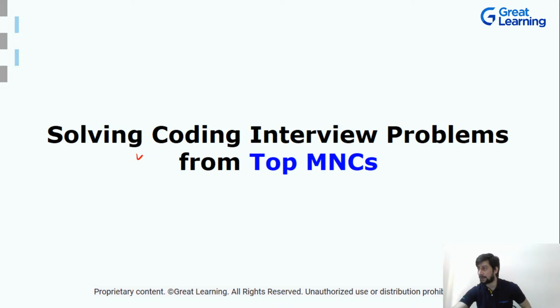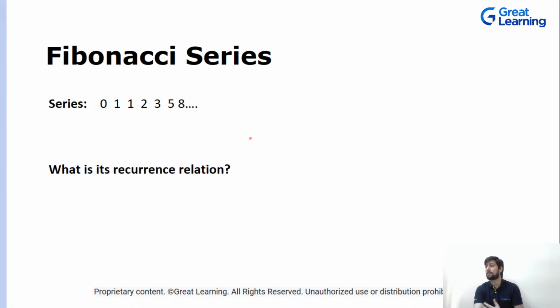Cool. So now let's start with our first problem. We'll start with a simple problem and see how companies ask questions around this domain. We all know about this series, that is the Fibonacci series, right? You have 0, 1, and then we have 1, 2, 3, 5, 8, and so on. Now can anyone tell me what is the recurrence relation for this series?